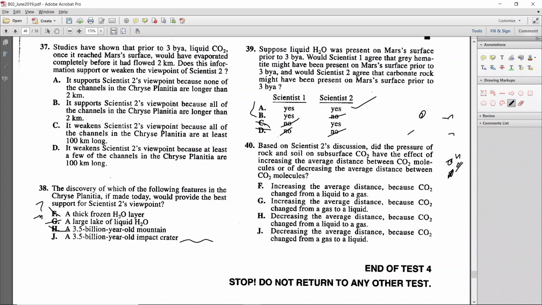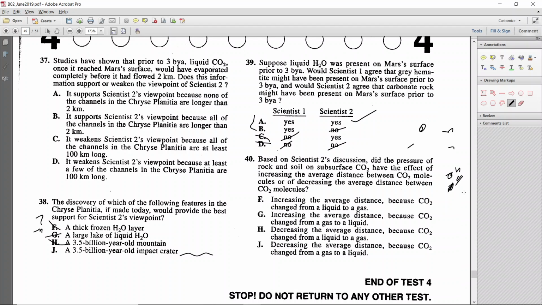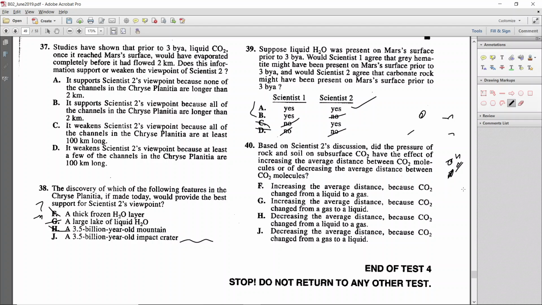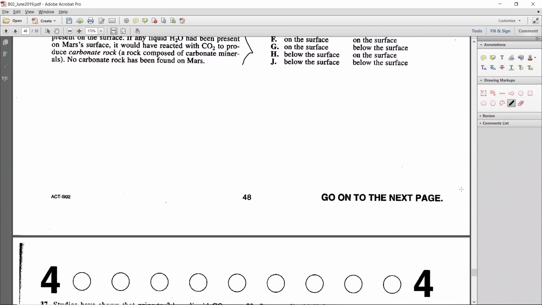It's denser. Liquid is denser than gas. So maybe it says something different, but just guessing based on what I know, it has to be decreasing the average distance if it was going from gas to liquid, and if it was going from liquid to gas, it would be increasing the average distance. So let's see if we can find that.